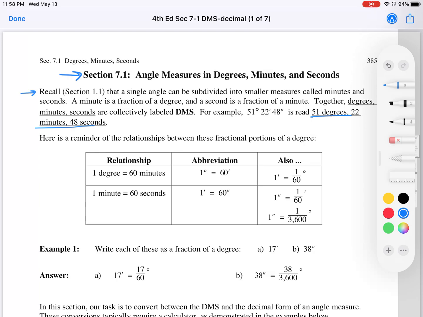Here is a reminder of the relationship between these fractional portions of a degree. So we said 1 degree is the same as 60 minutes. And we show that 1 minute is 1/60th of a degree. And minutes and seconds, it's also out of 60. So 1 minute is 60 seconds. And so we can say 1 second is 1/60th of a minute, and therefore 1 second is 1 out of 3600 for our degree.